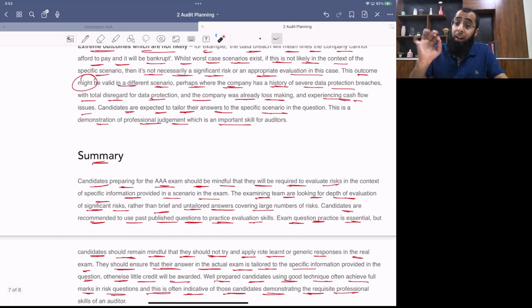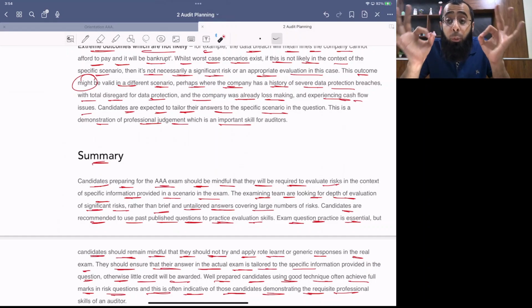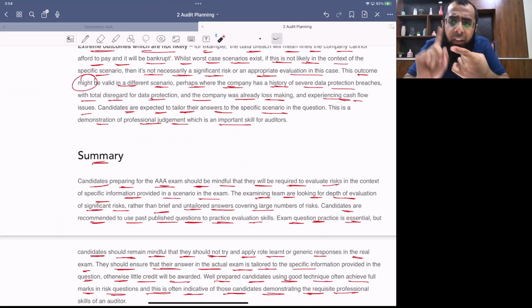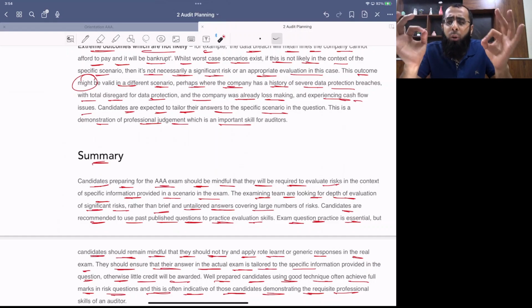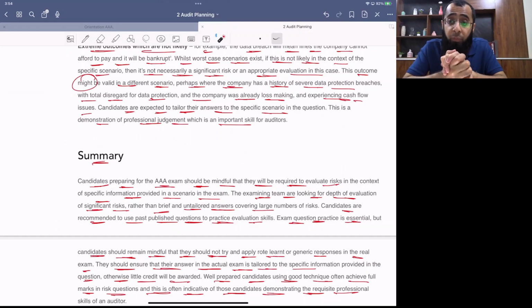Now, in the next class, we will start past paper practice of business risk. We'll be doing actual past papers on the exam software. From the very start, we'll be doing the actual practice of the past papers on the exam practice platform, which will give you a lot of confidence in how you have to deal with the actual paper and the exam software. We'll do almost 5 questions on business risk, and then I'll give you 3 questions as homework, which you have to attempt and send to me for feedback, my personalized feedback, which is obviously very important.